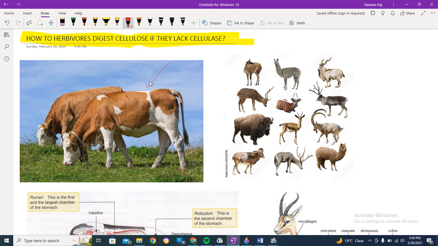First of all, let me tell you that these sort of organisms which can digest cellulose after being herbivores, after surviving on the crop, are known as ruminants.